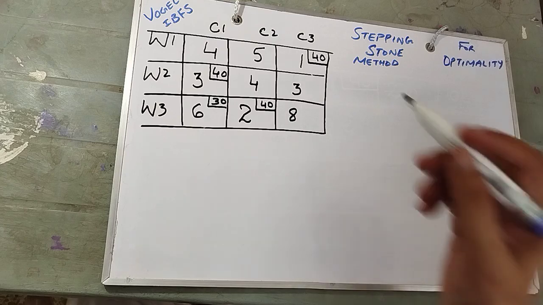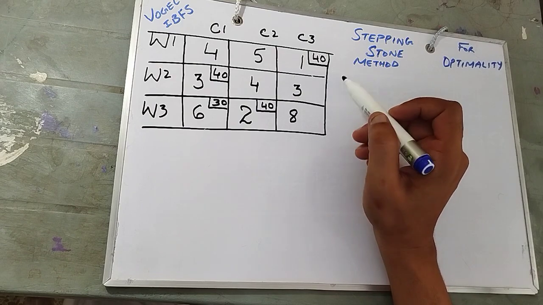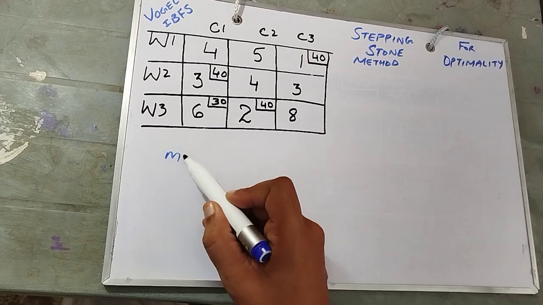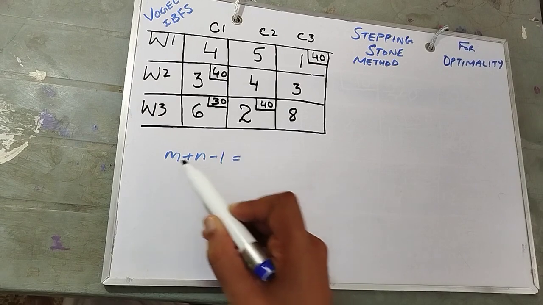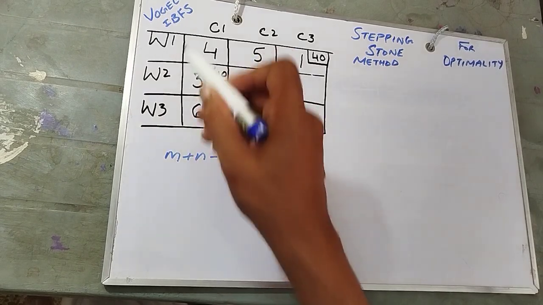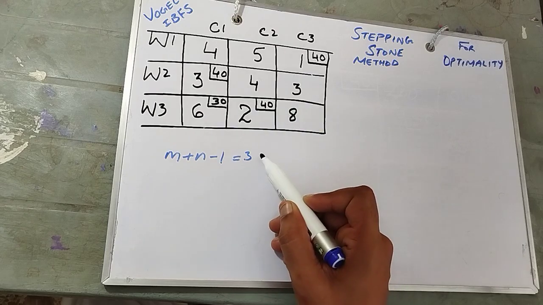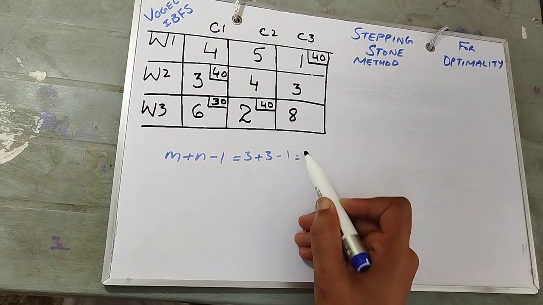So first, in the beginning, we need to understand that whatever allocation we have done, it must follow this formula, that is m plus n minus 1. M is the number of rows, that is 3, and n is the number of columns, that is 3, so 3 plus 3 minus 1 is 5.